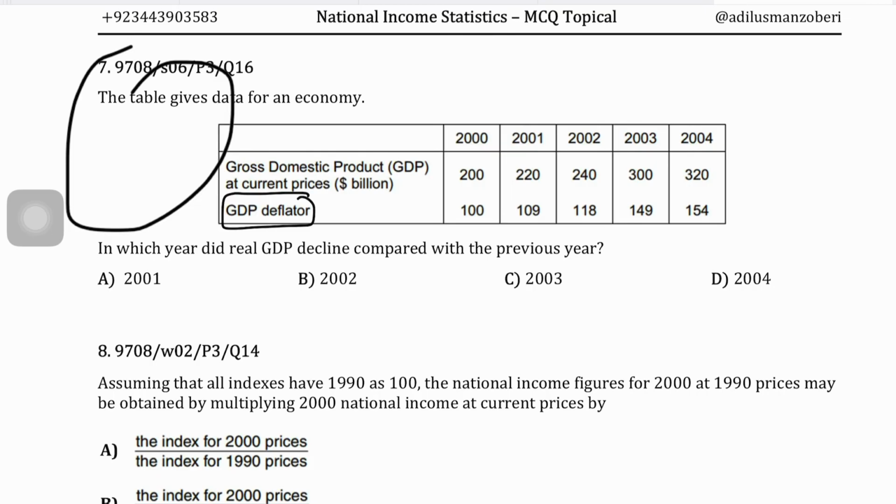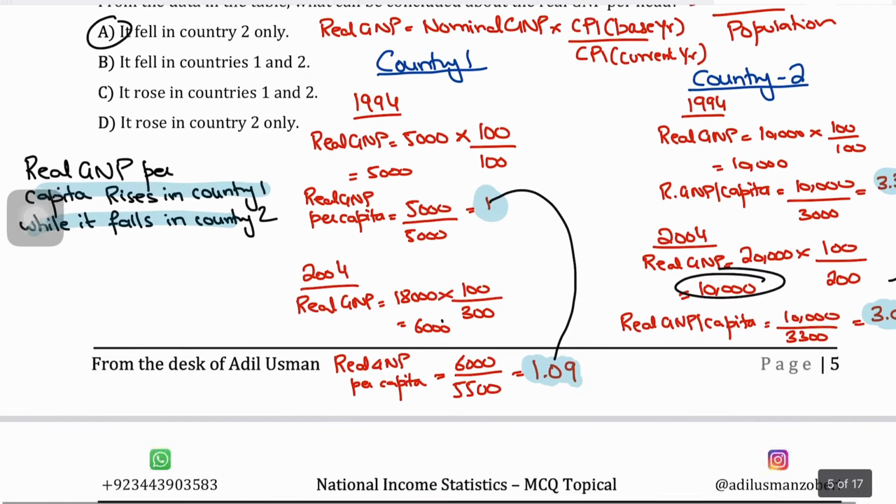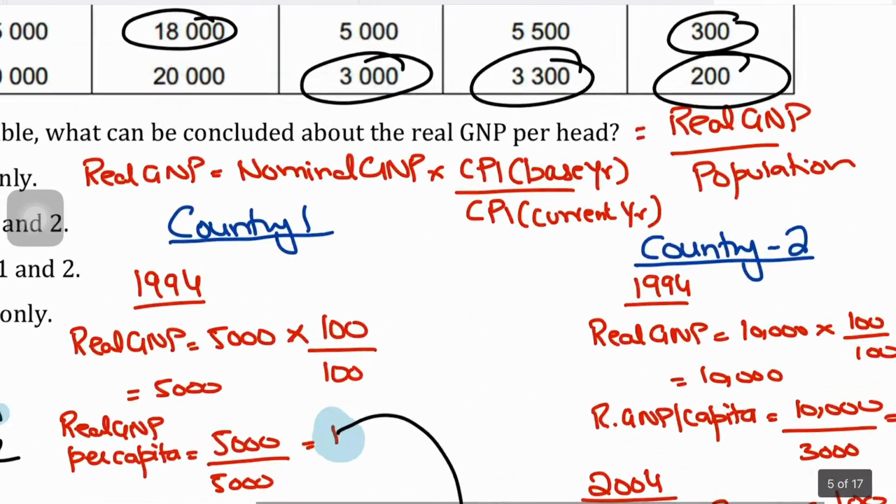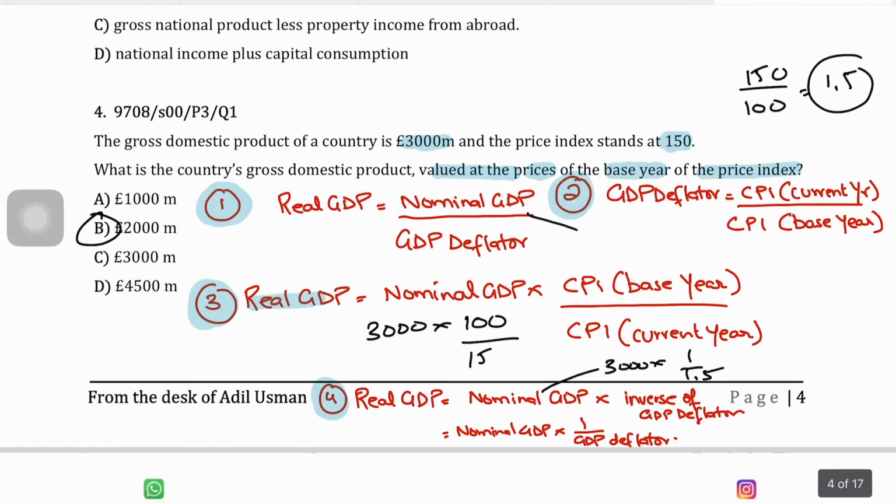Basically, the GDP deflator could also be expressed in index form, and ideally the GDP deflator is an index because it measures the change in the overall price level of all the new and domestically produced final goods and services in an economy over a specific time period. So for example, in this formula that we had used,